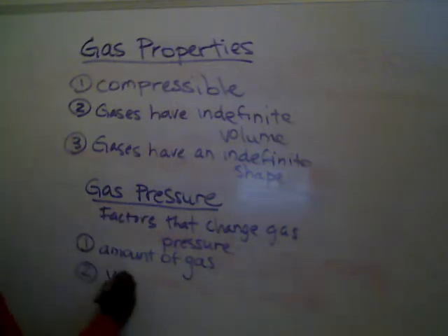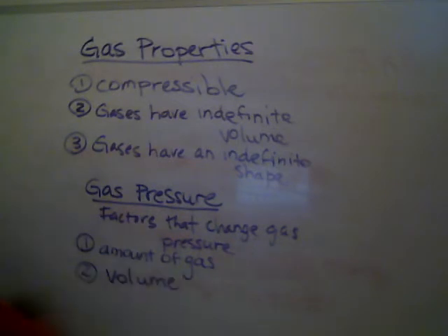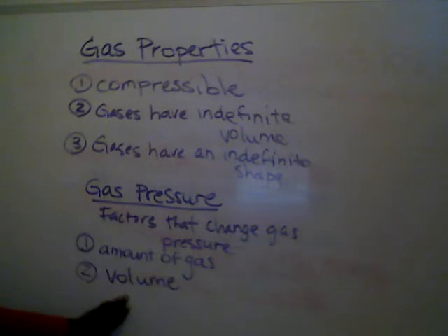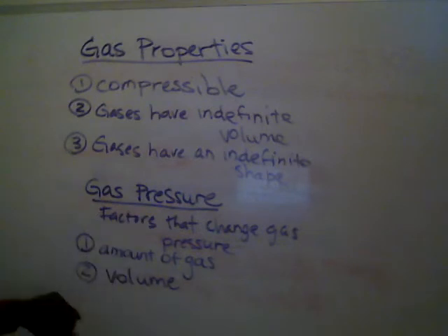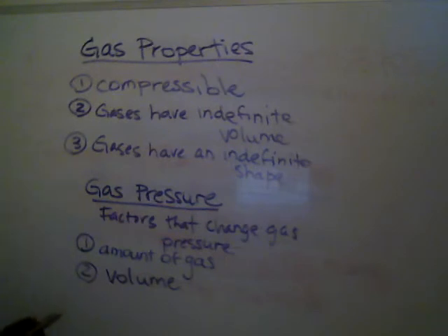The second factor that can affect gas pressure is the volume. That would be the size of the space or the container that you have them in. So again, if we have, let's say, 5 people in a closet, they're going to interact with each other very differently than if it's 5 people in, let's say, a gym or a large room. So if we were to change the size of the container or the volume that the gases are in, that could affect the pressure. If we decrease the volume, making it into a smaller space, it's going to increase the pressure. You're going to bounce into each other a lot more than if we were to increase the volume. That's actually going to decrease the pressure because we have more space to spread out. We're less likely to hit each other.